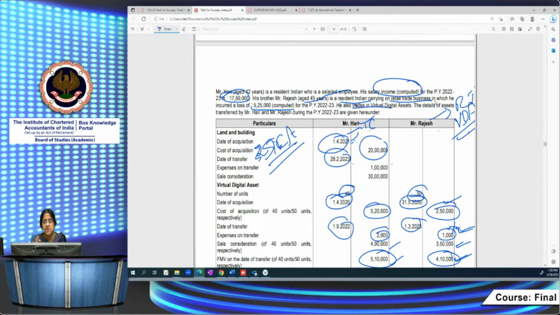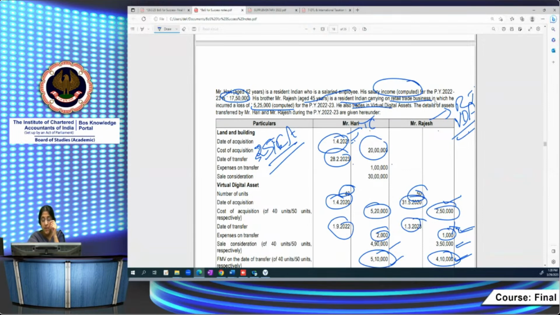There's no provision for adopting the fair market value as the consideration, like in the case of 50C or 43CA for land and building, where the stamp duty value can be adopted. There's no similar provision in case of VDA. So fair market value in the hands of Rajesh and Hari is not relevant. It will be relevant for Ganesh and Varish to determine whether 56(2)(x) is applicable in their hands. I hope this is clear.